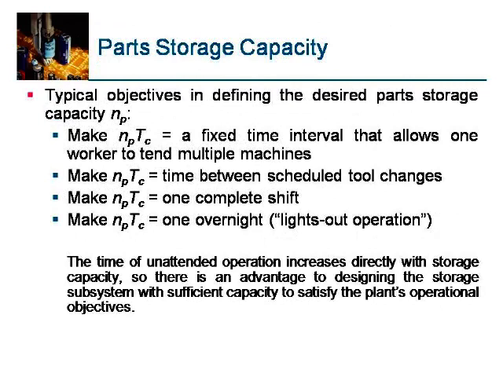Typical objectives in defining the desired part storage capacity NP: make NP times TC a fixed time interval that allows one worker to tend multiple machines. Make NP times TC equal to the time between scheduled tool changes. Make NP times TC equal to one complete shift. Make NP times TC equal to one overnight or lights-out operation. The time of unattended operation increases directly with storage capacity. There is an advantage to designing the storage subsystem with sufficient capacity to satisfy the plant's operation objectives.